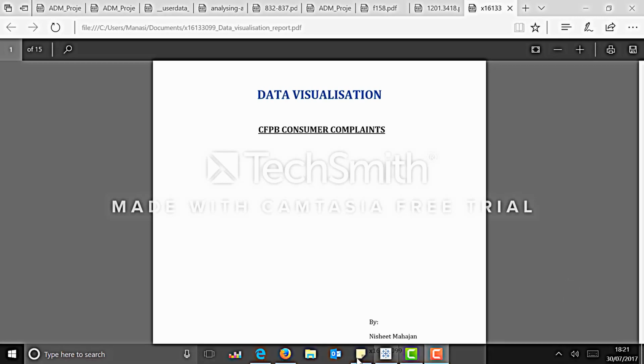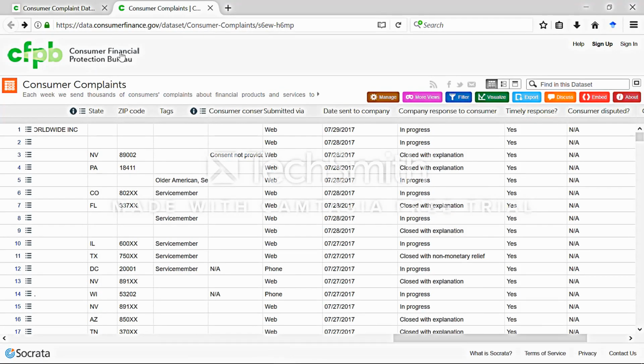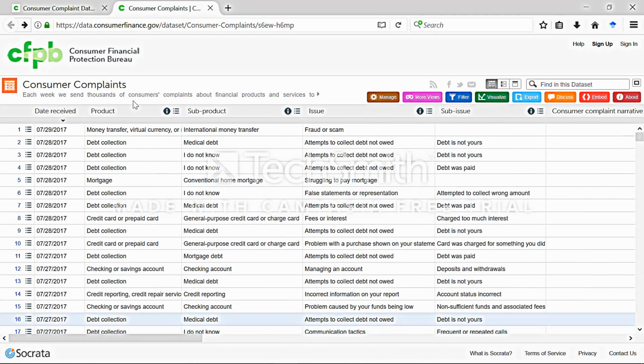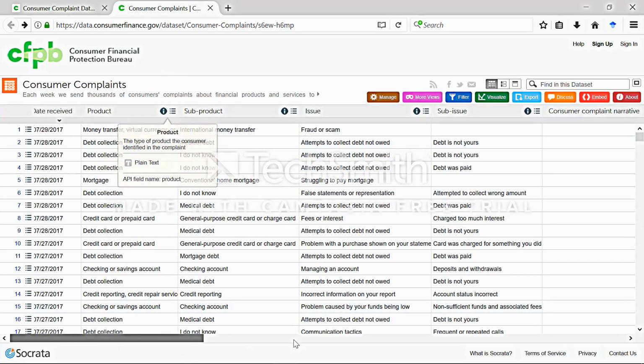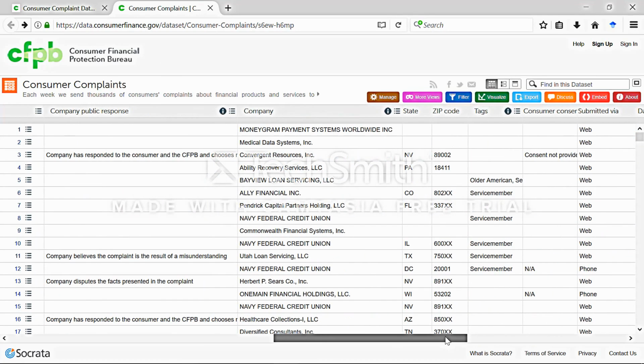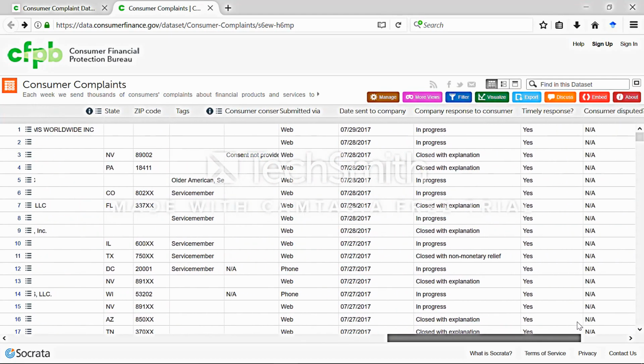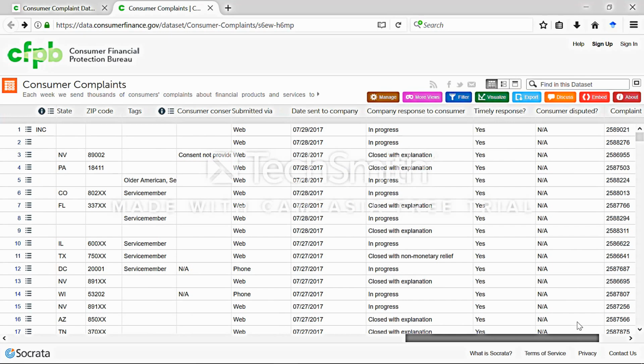For this, we have chosen a dataset from the Consumer Financial Protection Bureau website, which is focused on consumer complaints and has around 20 attributes describing the date received, the product, the issue, what product the issue was against, what company the complaint was about, which state the company is located in, and what was the company response to the consumer.